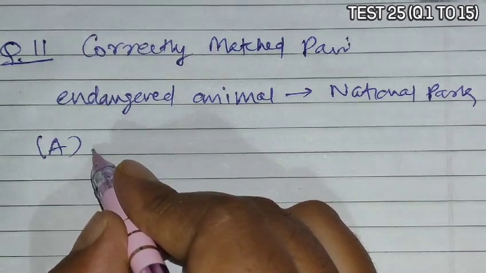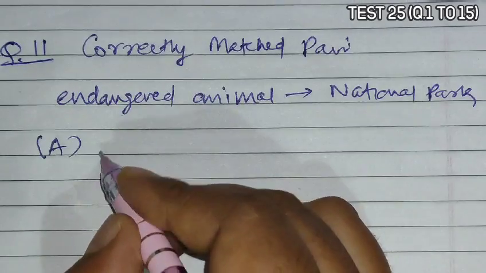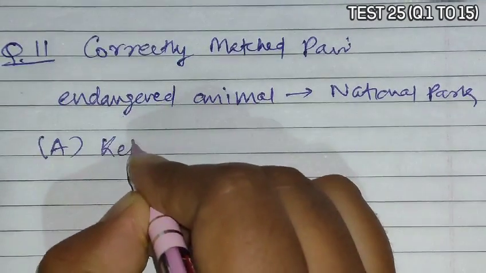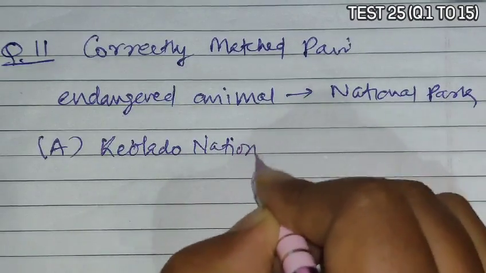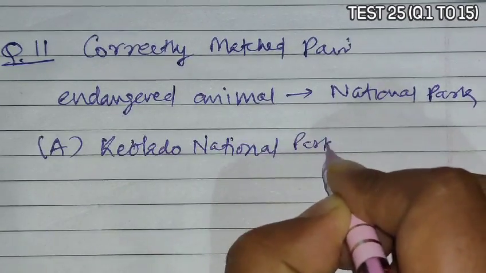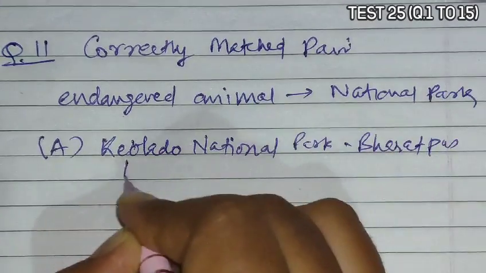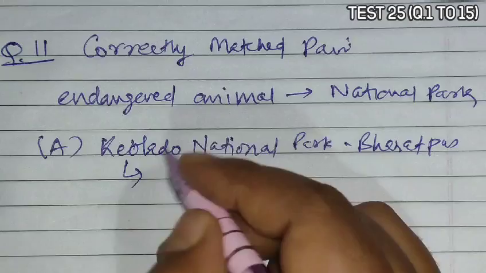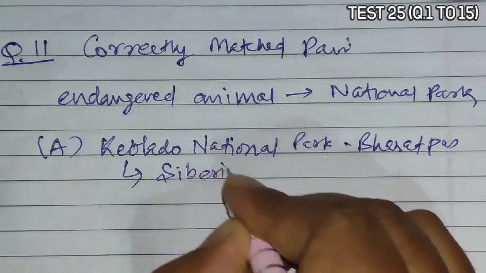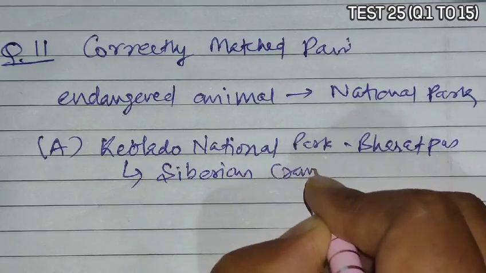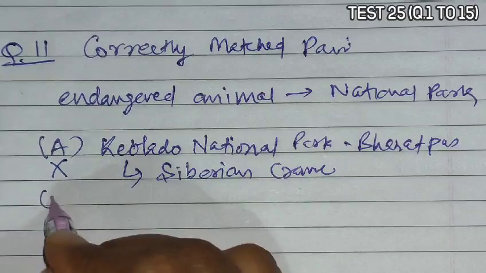Now Great Indian Bustard is located in a different sanctuary, and in front of that they have given Keoladeo National Park. Actually Keoladeo National Park is located at Bharatpur, Rajasthan, and it hosts several migratory birds, specifically Siberian cranes, not the Great Indian Bustard. So option A is incorrect.